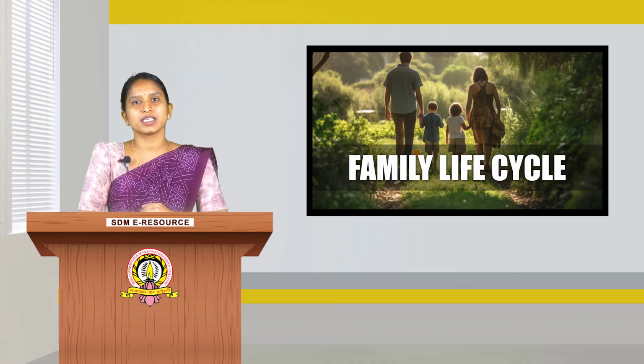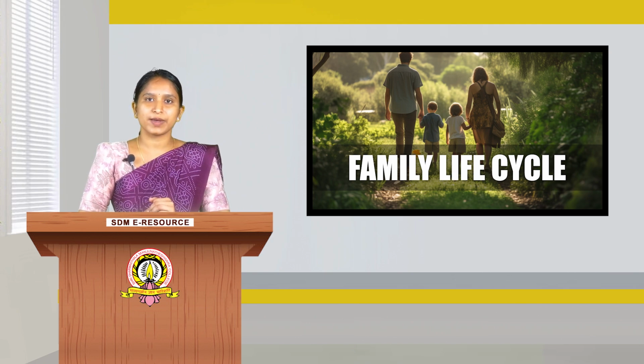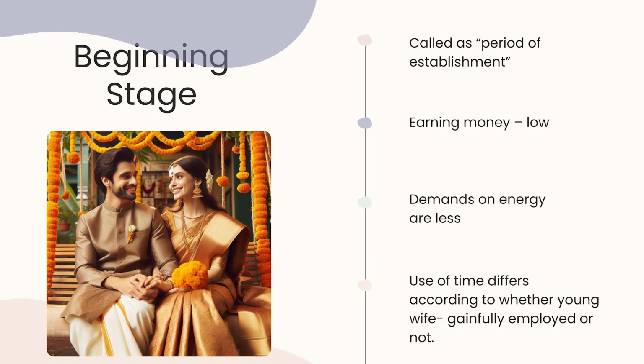So what is this beginning stage? What all happens here? Yes, in the beginning stage, the individuals get married. This is the beginning of the family. They get married and they start their new life. In the beginning stage, it's also called the period of establishment. Here the individuals start to earn and build up their family.